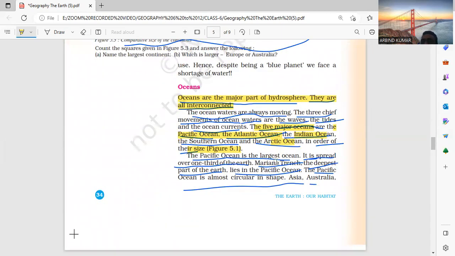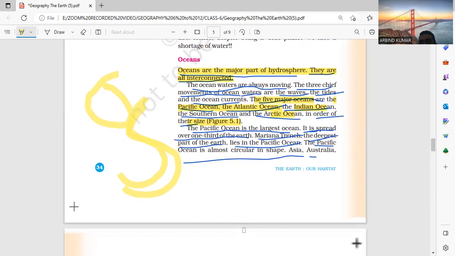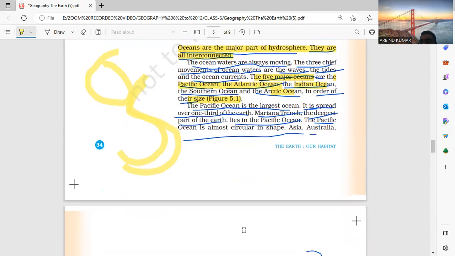Pacific Ocean is the largest ocean, spread over one third of the earth, and the Mariana Trench, the deepest part of the earth, lies in the Pacific Ocean. मैंने ये आपको बता दिया था कि कहाँ पे deepest part है, Mariana Trench. Pacific Ocean is almost circular in shape and the Atlantic is S shaped. मैंने दिखाया, almost circular shape.